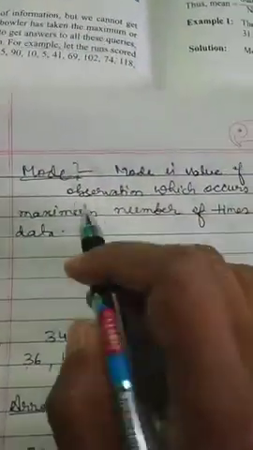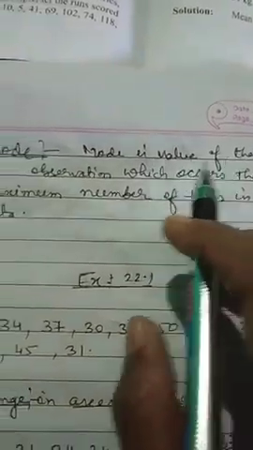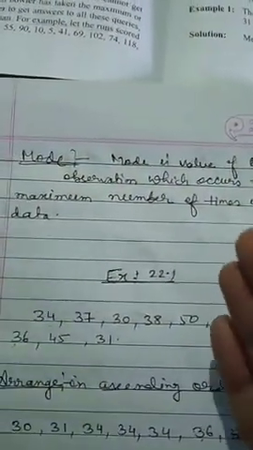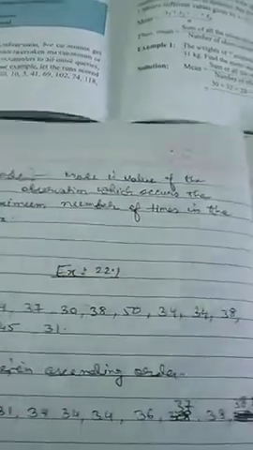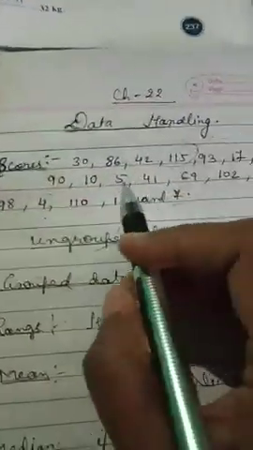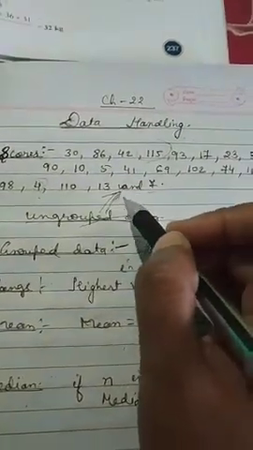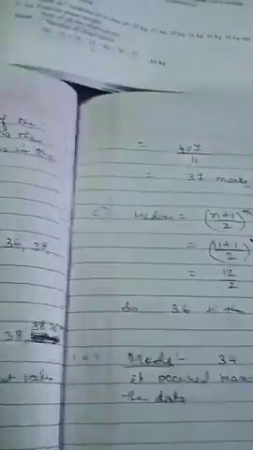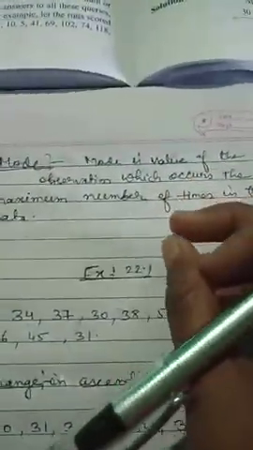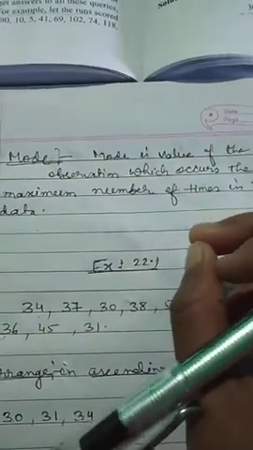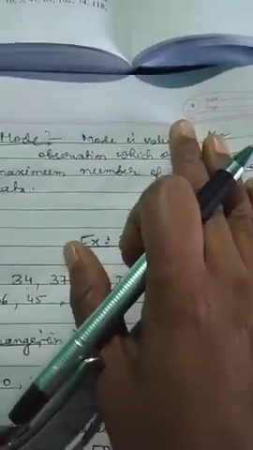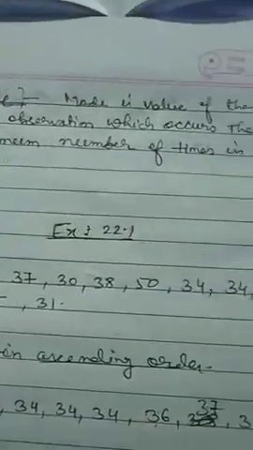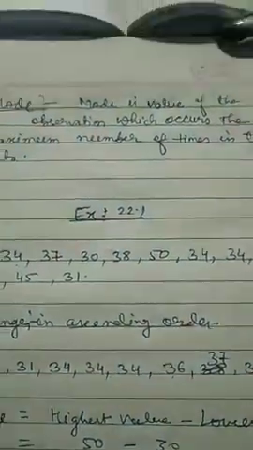Got it? Now what is mode? Mode is just the value of the observation which occurs the maximum number of times. Suppose any number is occurring again and again, meaning the maximum number of times, that value will be the mode. So mode is simple, there is no formula for this. It is the number which occurs the maximum number of times. Got it? So let's come to the questions of exercise 22.1 so that you will understand it better.